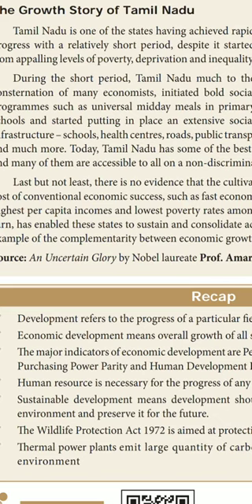Economic growth in turn has enabled this state to sustain and consolidate active social policies. This is an important example of a complementarity between economic growth and public support. So, who wrote An Uncertain Glory, a Nobel laureate? That is Professor Amartya Sen. Okay. Next one, you can see this.